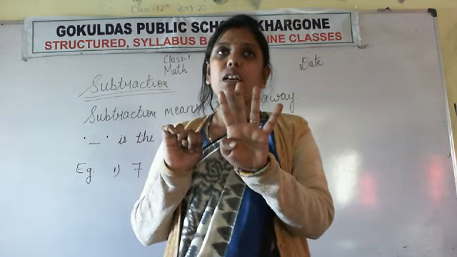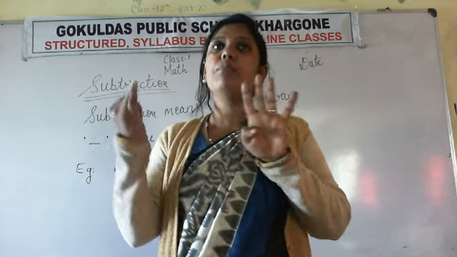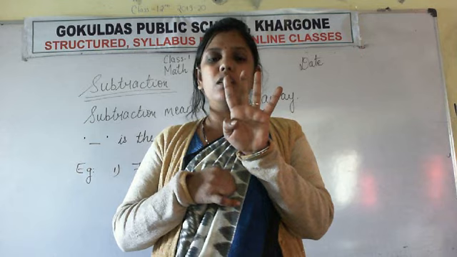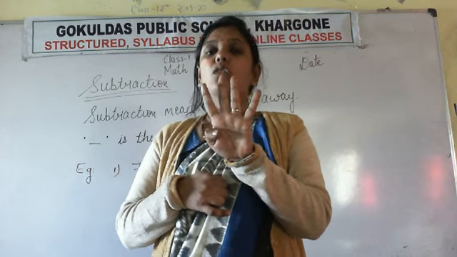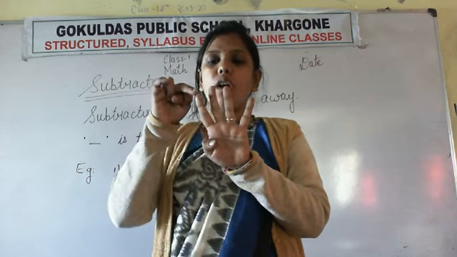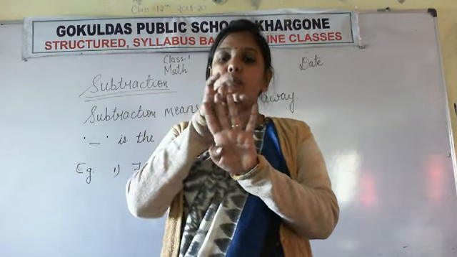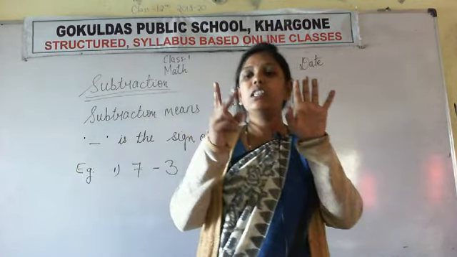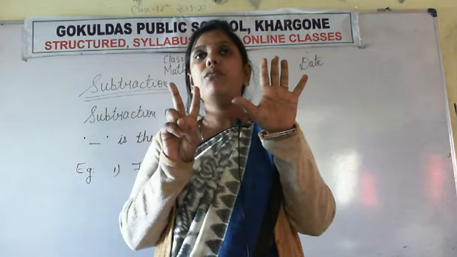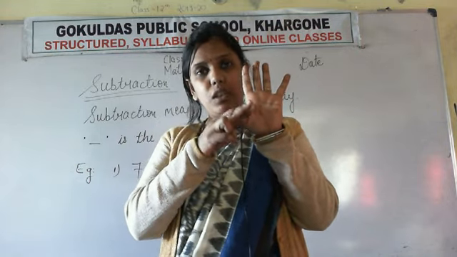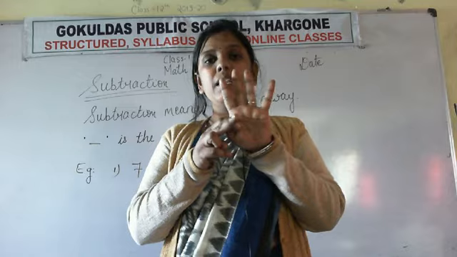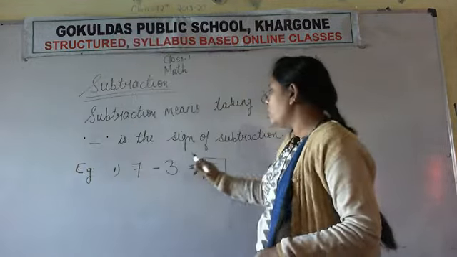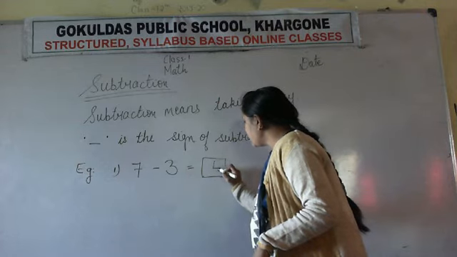So how many fingers are left? अब कितनी finger बची है? Okay, now count the remaining fingers. Remaining means बची हुई. 1, 2, 3, 4. So the remaining fingers are 4. That means if we take 3 from 7, the answer we obtain is 4. So 7 minus 3 is 4.